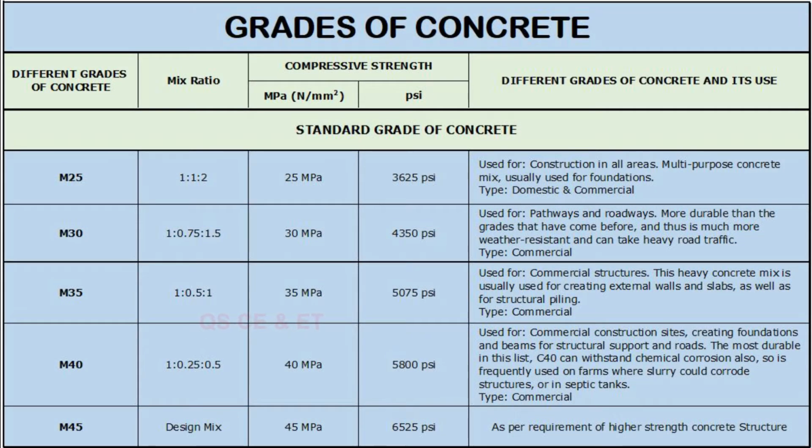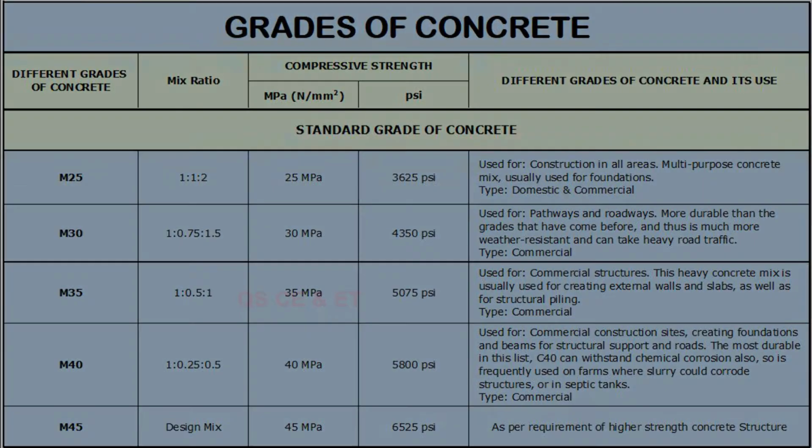M25 mix ratio 1:1:2, 25 MPa. Compressive strength in megapascal and 3625 PSI, used for construction in all areas. It's multi-purpose concrete mix and usually used for foundation. Type domestic and commercial both.